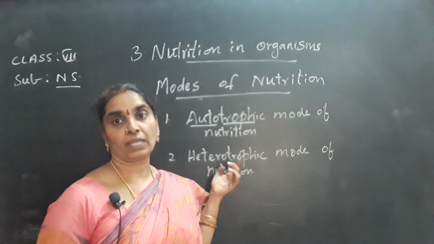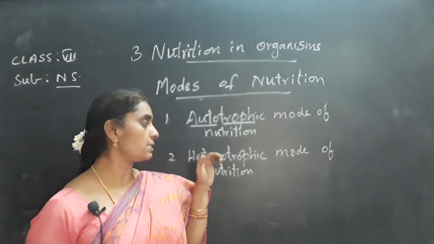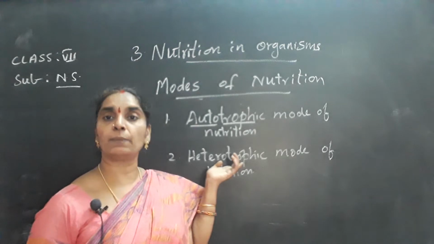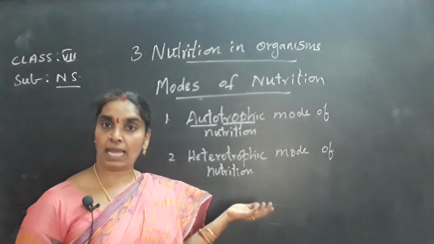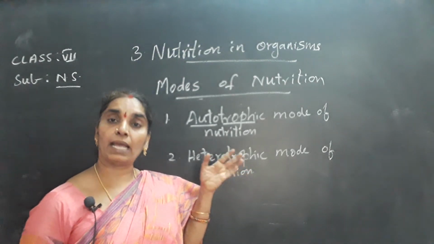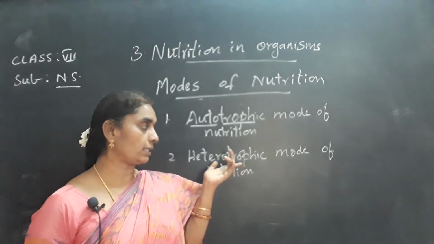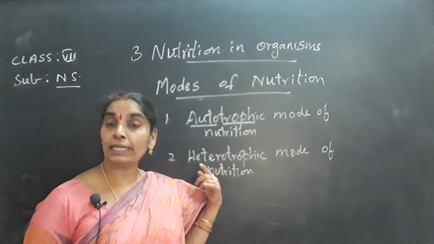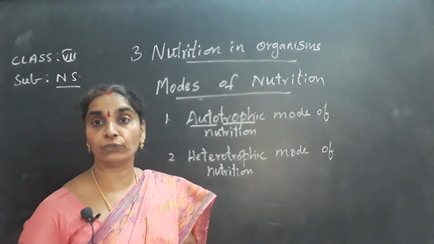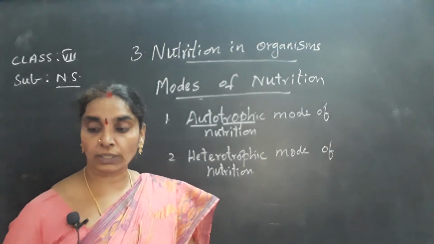So animals, in fact, exhibit this type of mode of nutrition, that is heterotrophic mode of nutrition. Animals depend on plants and other animals, and some animals depend on both plants and animals. In fact, they are known as heterotrophs, as they depend on other organisms for their food, and their type of mode of nutrition is heterotrophic mode of nutrition. Now got it, children?